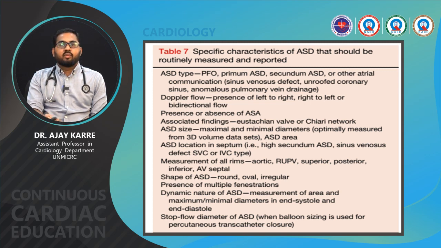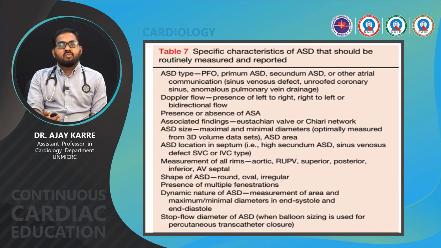ASD size, maximum and minimum diameter, optimally measured from the 3D volume, and ASD area need to be assessed before going for any treatment like surgical or device closure. ASD location in the septum: whether it is a high secundum ASD or a sinus venosus defect, SVC or IVC type, also needs to be assessed.